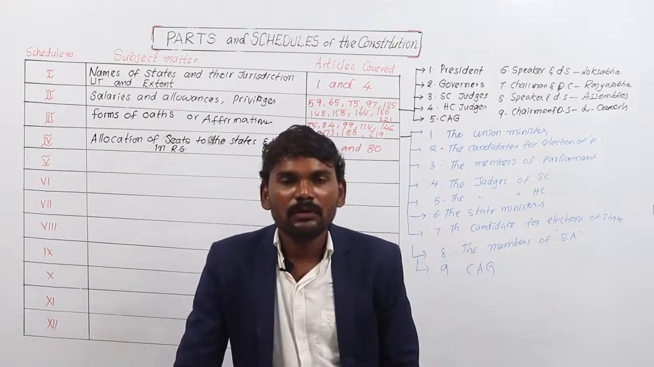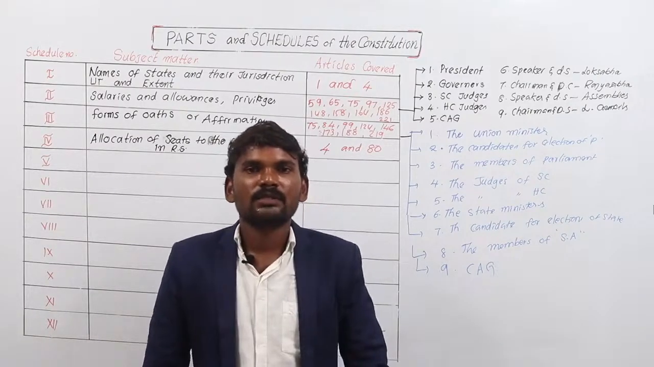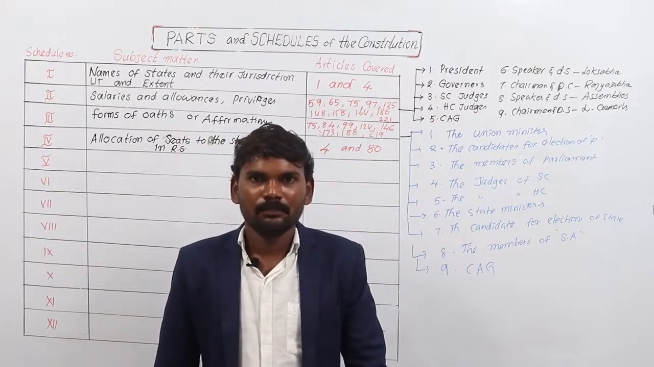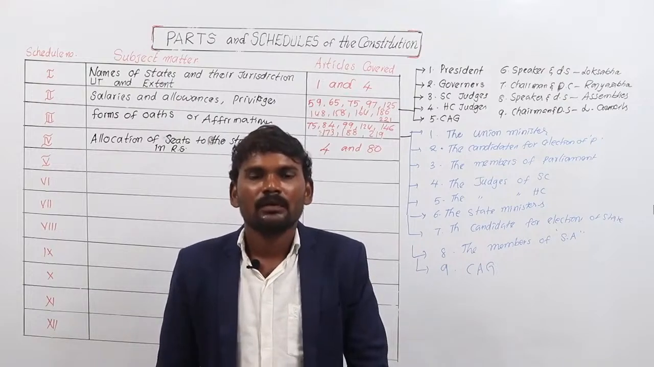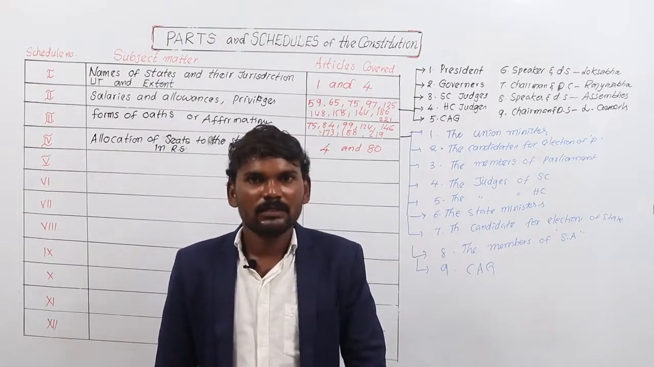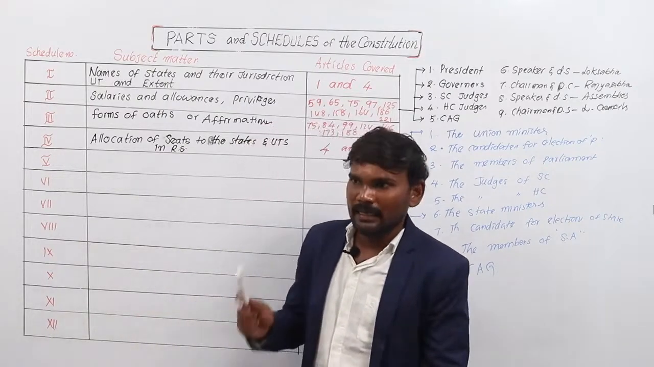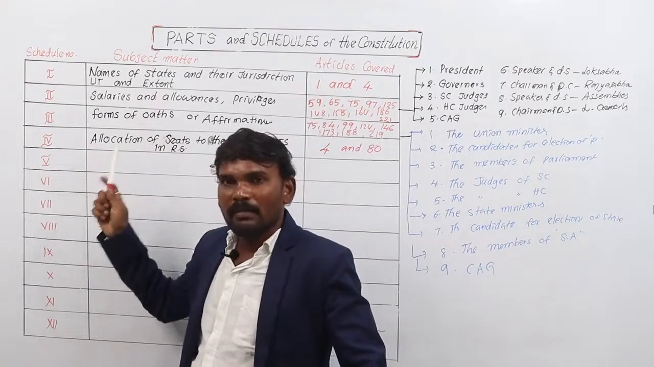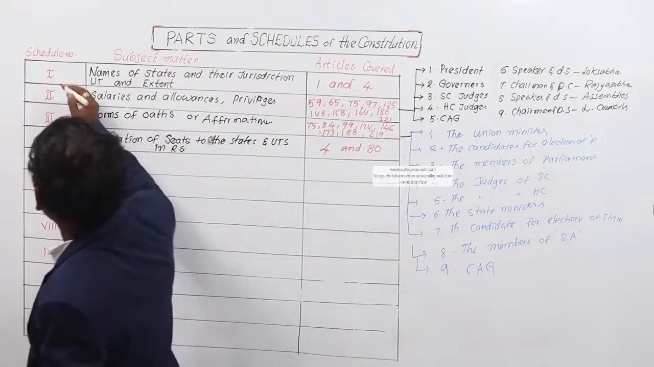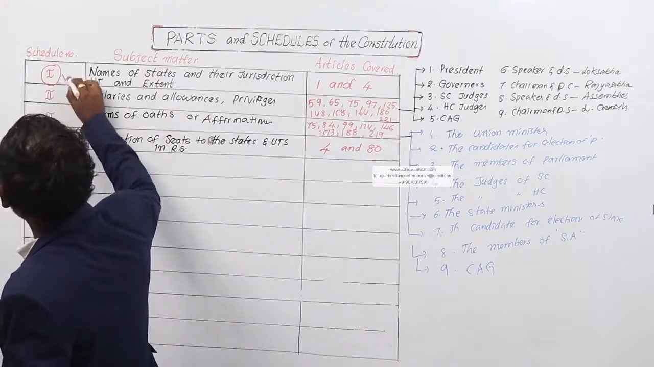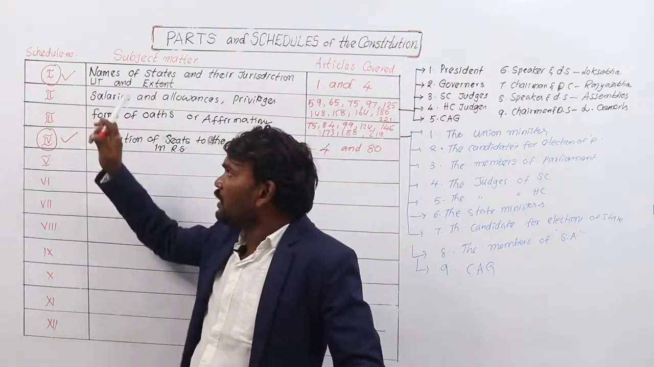For example, before the bifurcation of Andhra Pradesh, before 2014, the united Andhra Pradesh had 18 Rajya Sabha seats. After the bifurcation, the Rajya Sabha seats were distributed between Telangana and Andhra Pradesh. Andhra Pradesh got 11 Rajya Sabha seats, whereas Telangana got 7. So the number is changed, so when a state is reorganized, the 4th schedule must be amended, because the number of Rajya Sabha seats is distributed. So when a state is reorganized, the 1st and 4th schedules must be amended. I repeat once again, when a state is reorganized, the 1st schedule and 4th schedule must be amended.